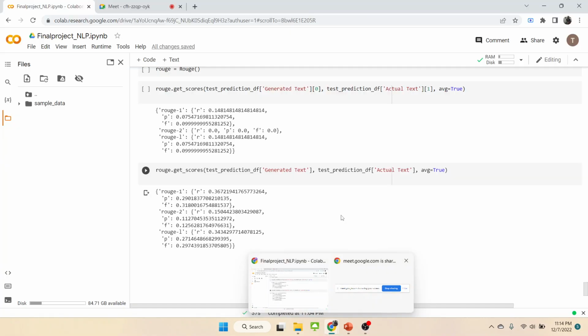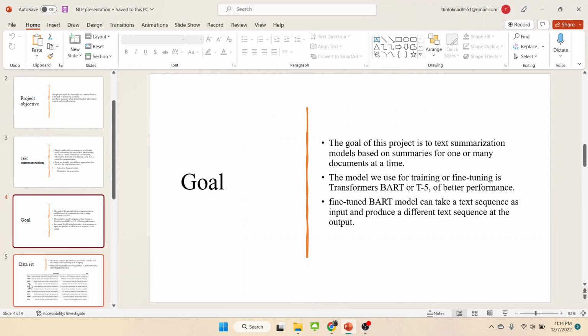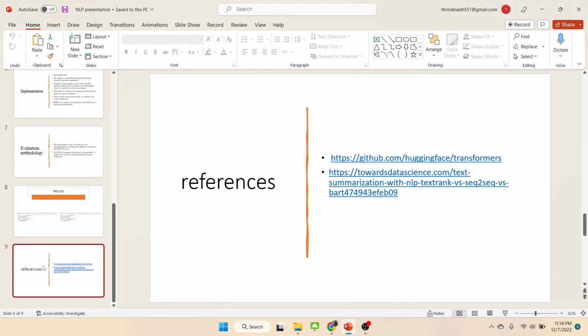At the end, what I have to say is that we have one limitation. It is the scope of development with moderate accuracy, and it can process only text in the English language. If it is in English, then it will be applicable. If it is in another language, it won't be applicable. At the end, we used a Google data set, and it was my reference. I got it from here. So this is my overall project.